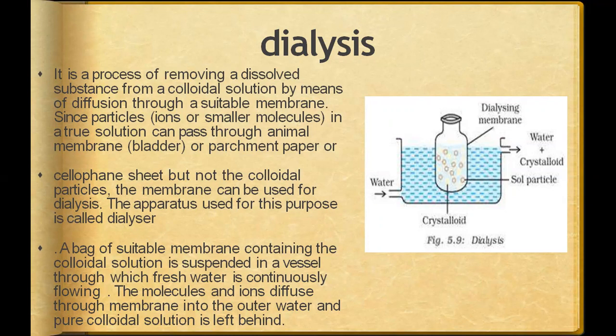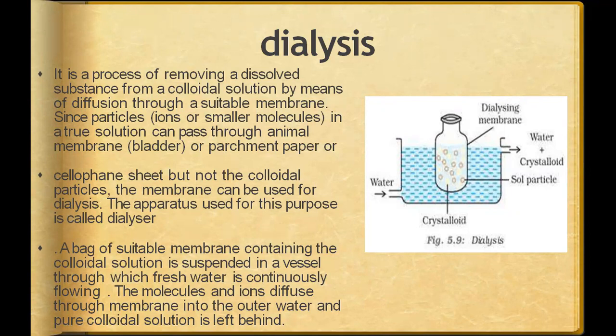So what are these particles? These are small molecules or ions. They can only pass through this semi-permeable membrane, or the parchment paper, which is also similar to the semi-permeable membrane. Artificially, we use parchment paper to let things pass through, so that we can carry out the osmosis or dialysis process. Cellophane sheet too, but not the colloidal particles. This membrane can be used for dialysis.